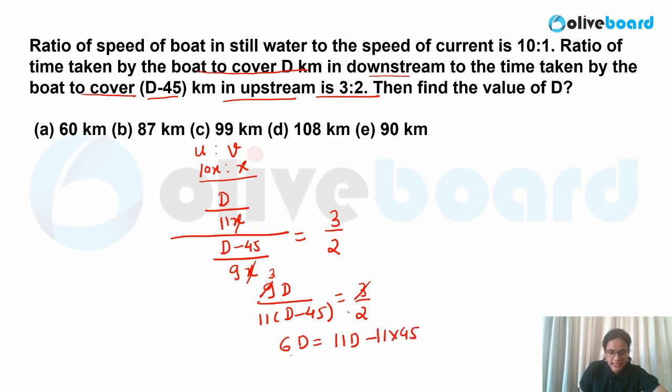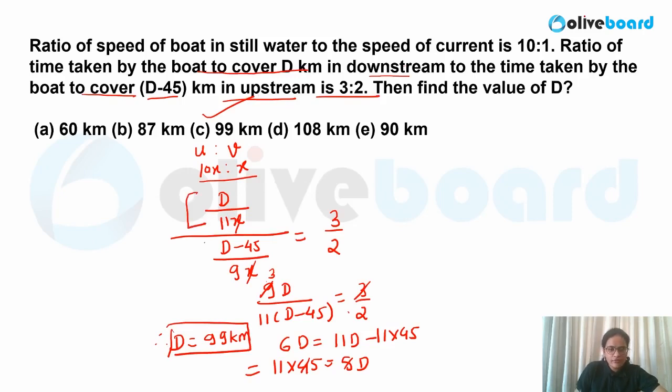So very easily I can calculate the value. When I am taking it on the other side, this will become 5d is equal to 11 into 45. So you can calculate the value. d value will be nothing but 99 kilometer, right? 5 nines are 45, so you are going to get 99 kilometer over here. I hope it is clear. Simply I have calculated the time for downstream and the time for upstream based on the given constraints, equated it with the given ratio, and solved the equation. So you can get the value of d, that is 99 kilometer.